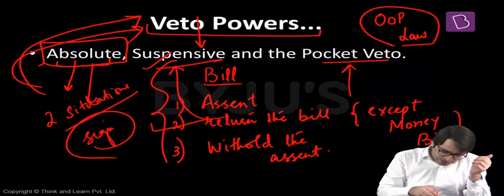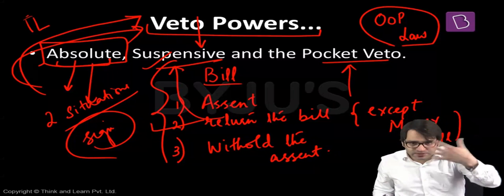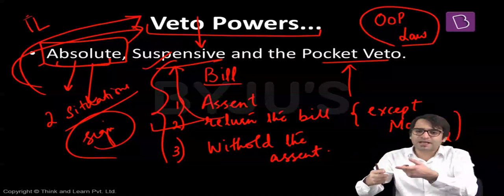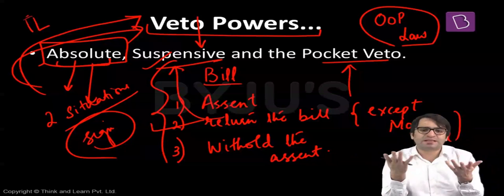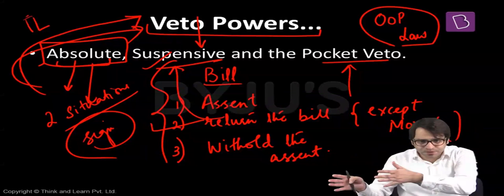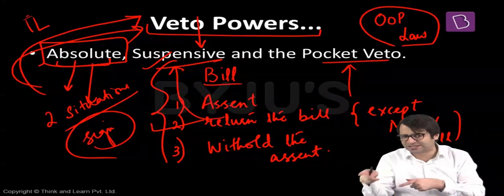But if you look at all these conditions, there is no time period that within 10 days, 14 days, 30 days, the President should say, I'm not signing this bill. Within 10 days, 7 days, 15 days, the President should declare that I'm sending this bill back. Within 10 days, 20 days, the President should sign this bill. There is no time limit prescribed in the Constitution within which the President should declare whether he's signing this bill, not signing this bill, or sending the bill back.